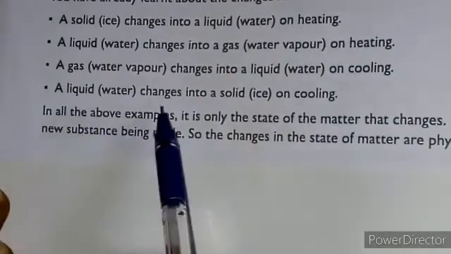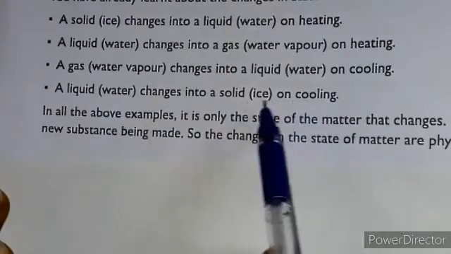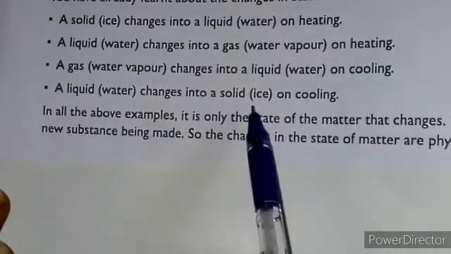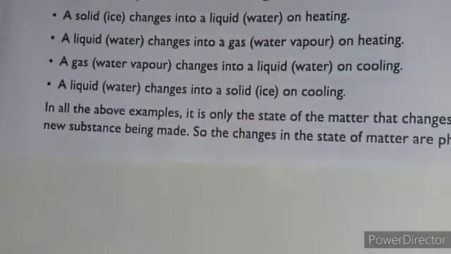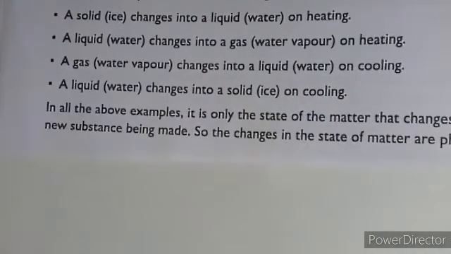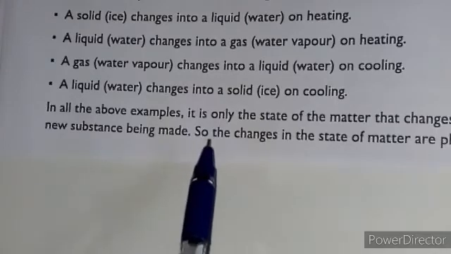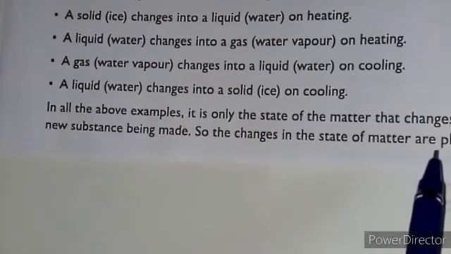And a liquid changes into solid on cooling. When we freeze water in the freezer, it converts into ice, right, on cooling. These are the examples of physical changes. It is only the states of matter that change. Here there are no new substances being made. So the changes in the states of matter are physical changes.